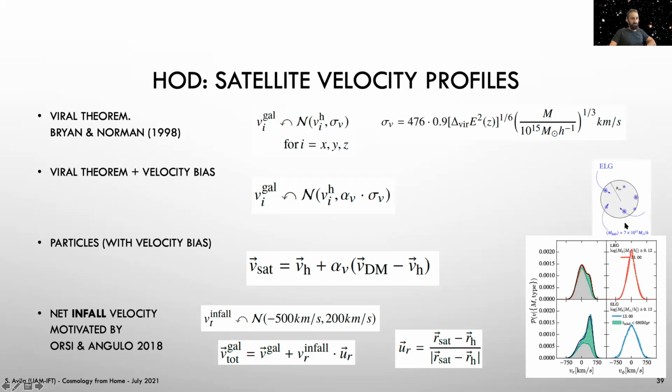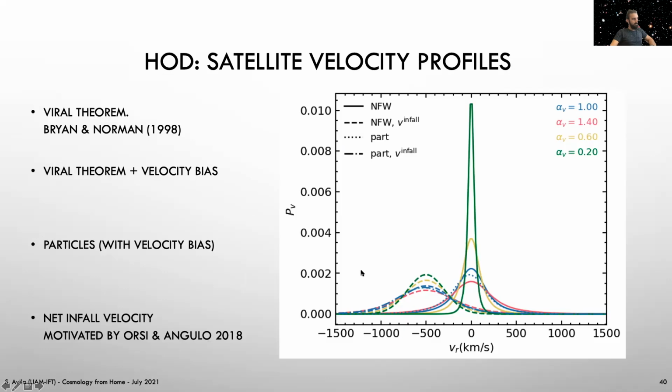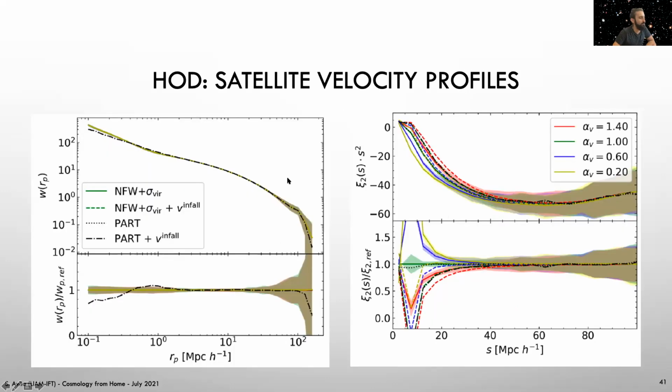that emission-line galaxies tend to be infalling into the halo with a radial infall velocity of around 500 kilometers per second. Finally, varying our different choices for the modeling of the satellite radial velocity profiles, we end up with all these different profiles that we apply to our galaxy mock catalogs in the Outer Rim simulation. When we study the clustering, we see that this has no effect on the projected correlation function. The only difference here is due to the change in the position profiles. And we find that there are large variations in the quadrupole.